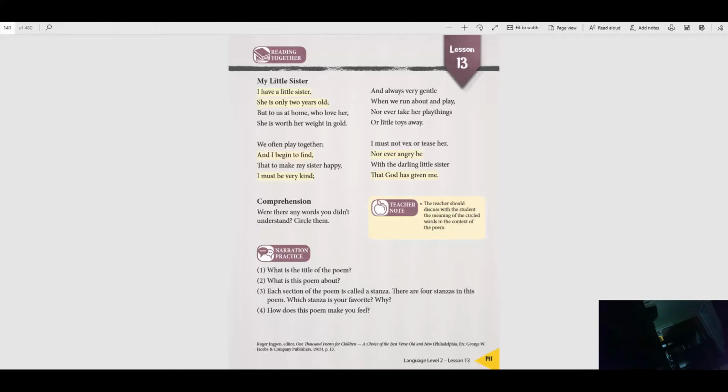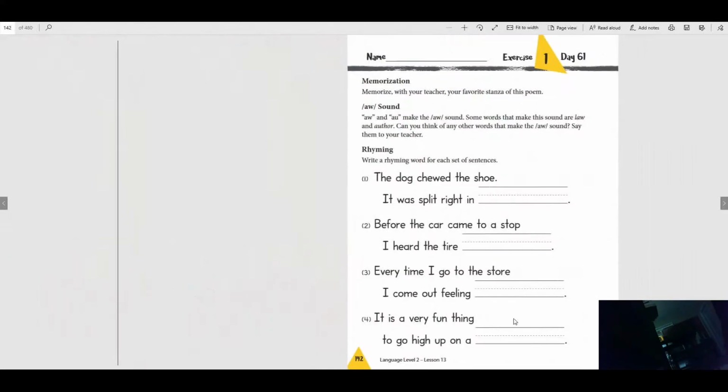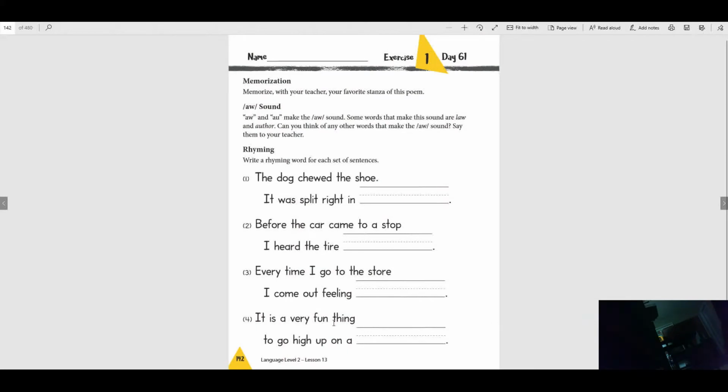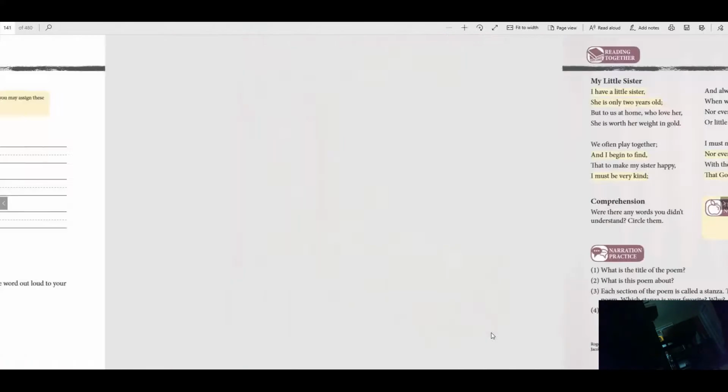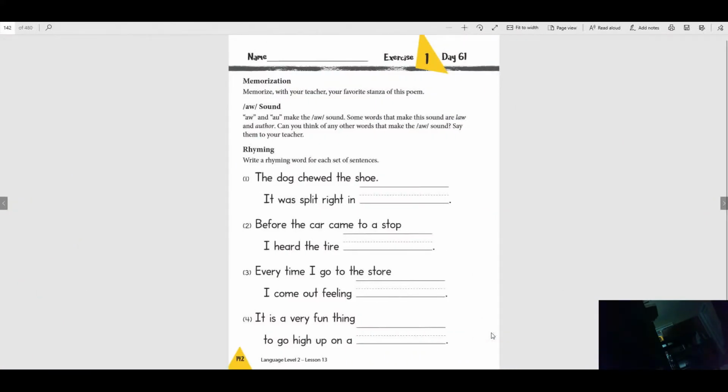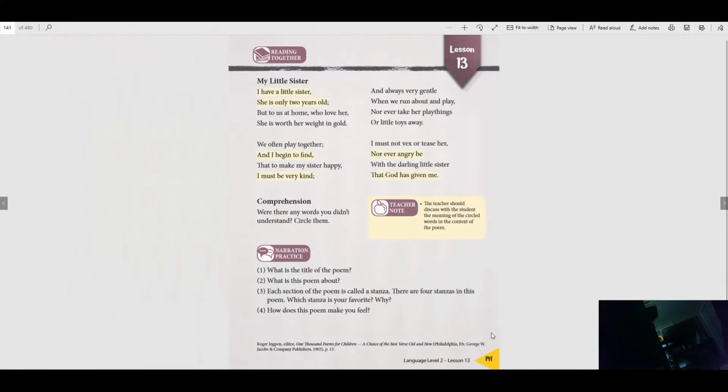Language lesson for the day. So you're going to need two pages. You're going to need this page, 141 and 142. So you have that out. You're also going to need a sheet of paper and a pencil. Okay, so make sure you have this page and this page and a piece of paper and a pencil. If you don't have those, you need to pause it till you get those.